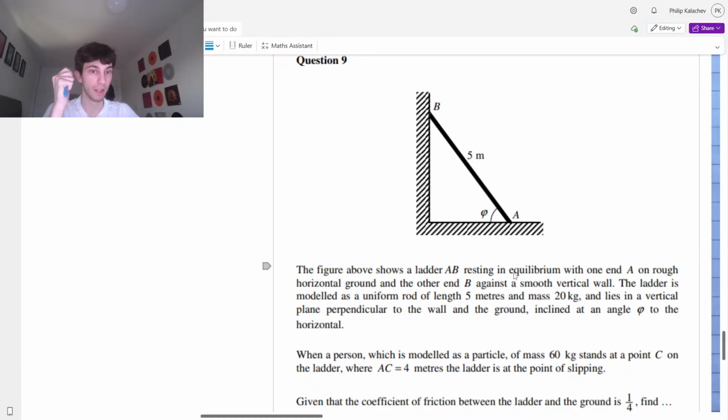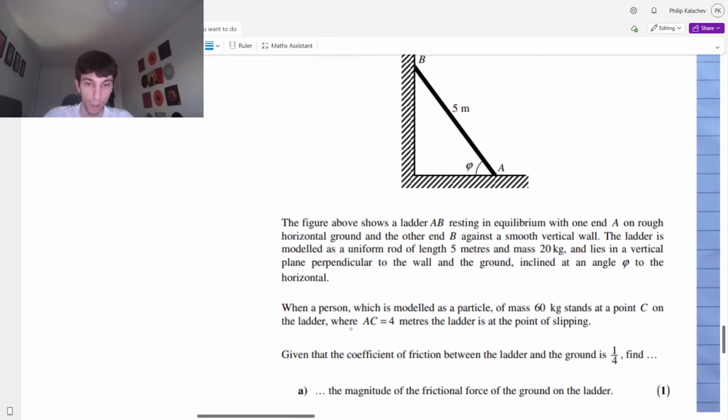So rough horizontal ground, the other end on a smooth vertical wall. The ladder is modeled as a uniform rod, so the center of mass will be halfway along the length, 5 meters, and mass of 20 kg. We're going to start labeling this stuff on, guys. Analyzing a vertical plane perpendicular to the wall and the ground, inclined at angle phi to the horizontal. They'll probably give you alpha or theta in the exam. When a person, modeled as a particle of mass 60 kg, stands at point C on the ladder, they tell us the distance, which is quite friendly of them. AC is 4, so it's up here, guys. Person's going to stand of 60 kg.